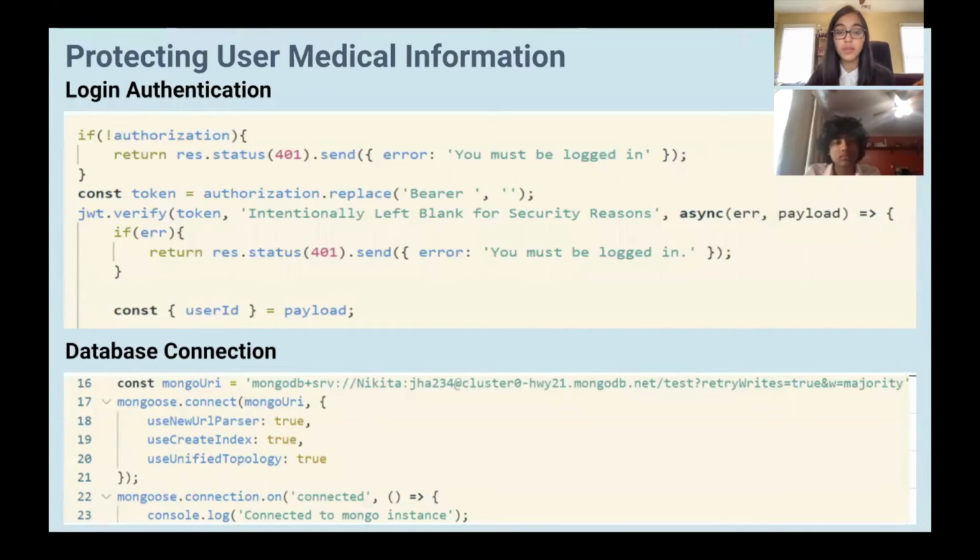As seen in the code snips, we used JSON web tokens in our login authentication to determine whether a user is signed in or not when the app is first loaded. If the user is signed in, another security precaution is taken to ensure the user's web token is not expired or disabled before opening the main screen. This makes sure that unless the phone is restarted, the user will not have to keep logging in every time the app is opened. In the bottom code snip, you can see that we have coded the MongoDB database connection, which is where all of the user information will be stored.